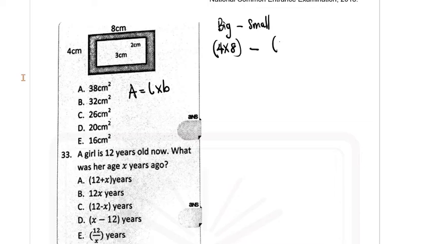That would be 2 times 3. And then you have 4 times 8 to give you 32. And then you have 2 times 3 to give you 6. So that will be 32 minus 6. Your answer there will be 26 centimeters squared. So that will be the answer here.